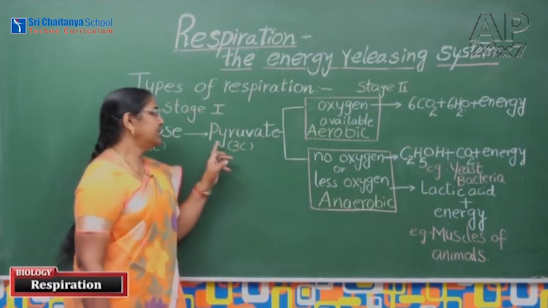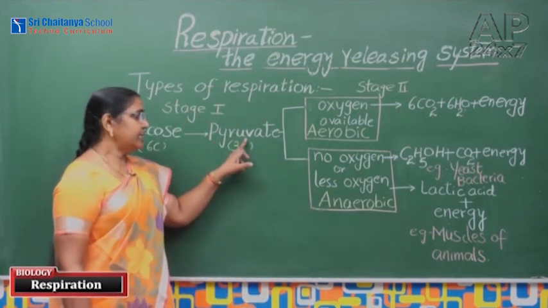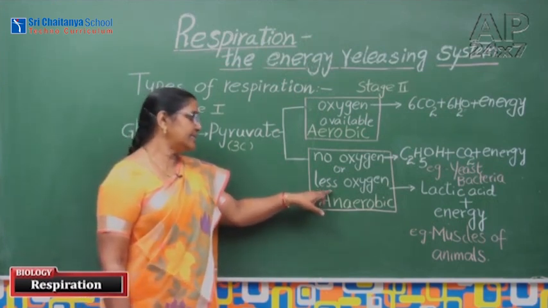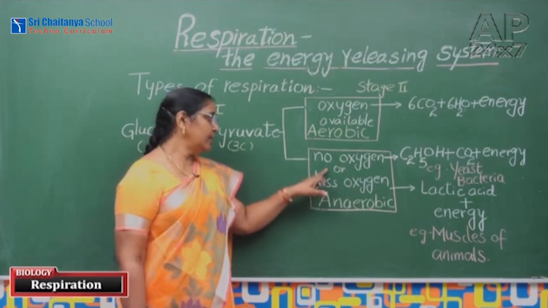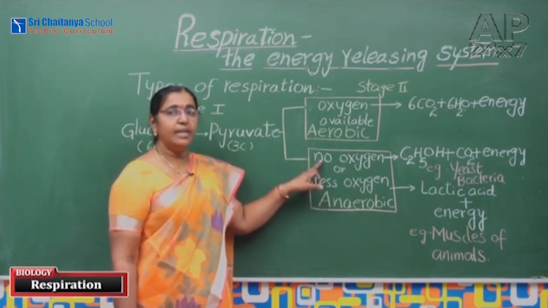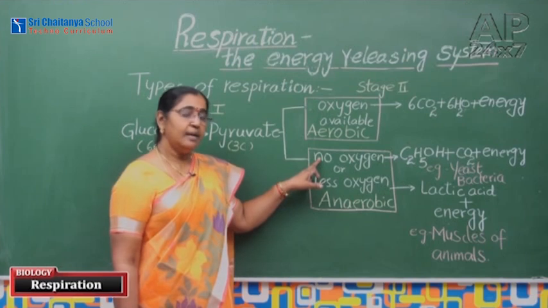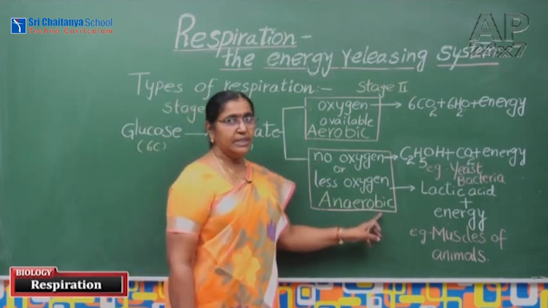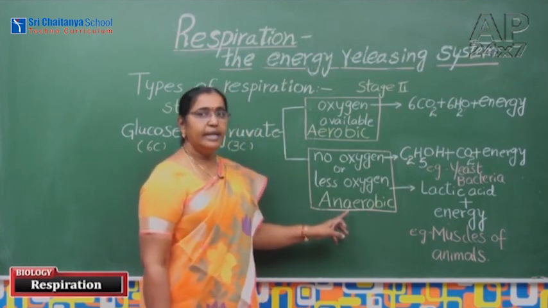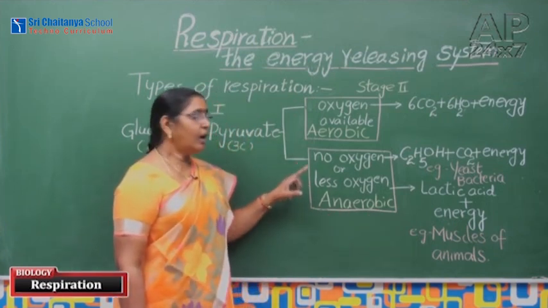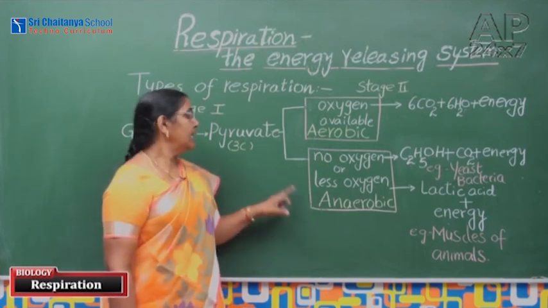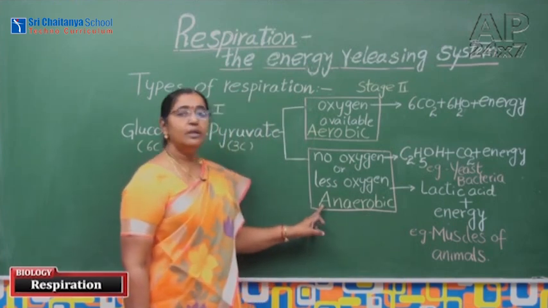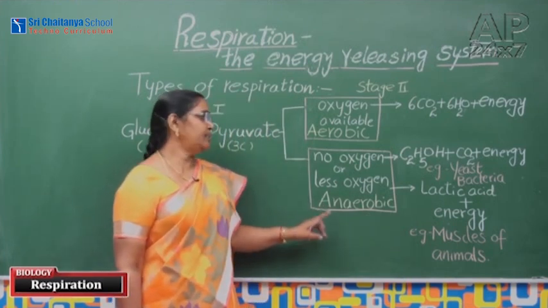Now coming to stage 2, if the pyruvate doesn't get sufficient amount of oxygen, that is, less amount of oxygen, or oxygen is not available, there is no oxygen, at that time it undergoes anaerobic respiration. As the name implies, anaerobic, in the absence or low amount of oxygen, the pyruvate gives the energy. That process is known as anaerobic respiration.